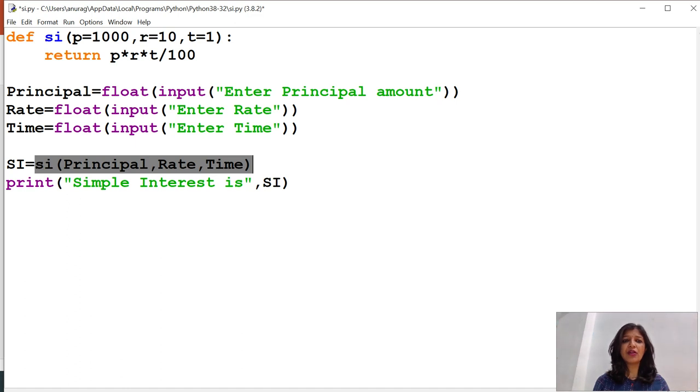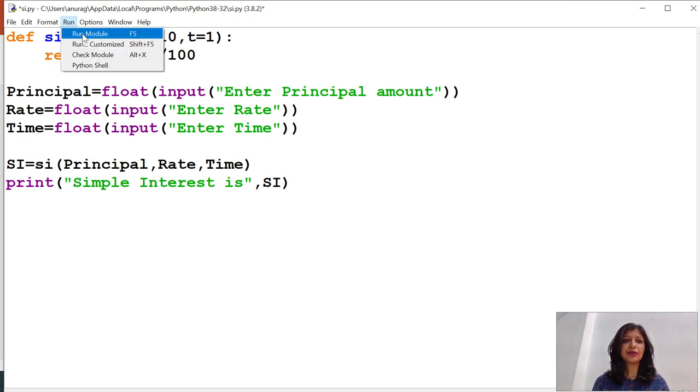So this is the calling part of the function, and the values which are supplied are known as the arguments of the function. So these are the actual values upon which the function is going to perform its task. So let's run this program and see the output.